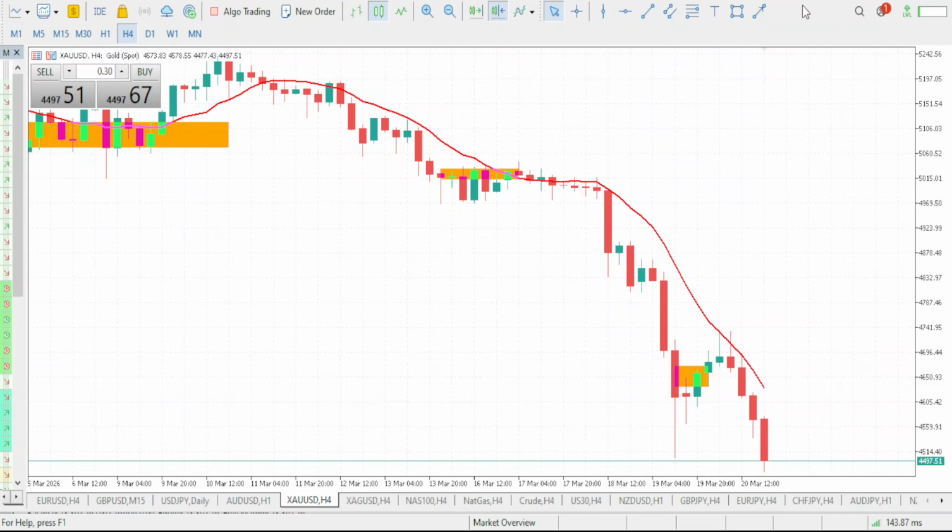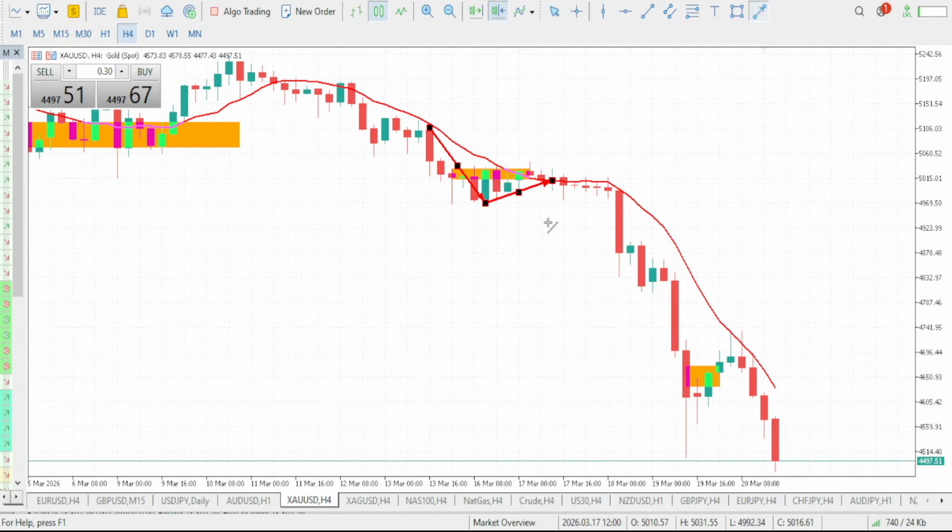Now, guys, take a look at our 4-hour time frame. This is our low. Here comes the lower high. This is the lower low. Here comes the lower high. This is also the lower low. And here comes the lower high. Now, this is the lower low. And here comes the lower high. After this lower high has been made, it came to tap our 10-period simple moving average. This is another drop that formed a lower low.